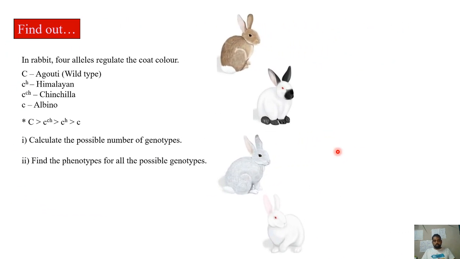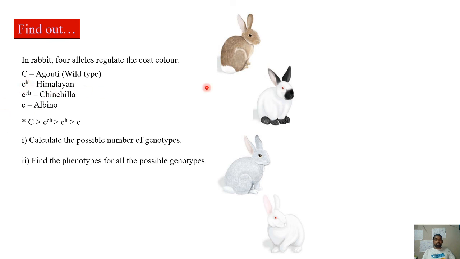So try to find out a solution for this problem here. In case of rabbit, there are four alleles that regulate the coat color: capital C, small c h, small c ch, and small c. There are four different alleles in which capital C is responsible for the agouti. The coat color is agouti. This is actually the wild type.